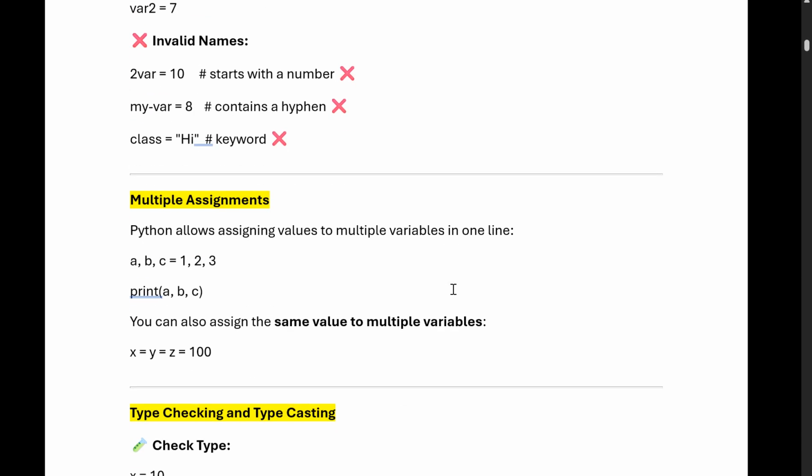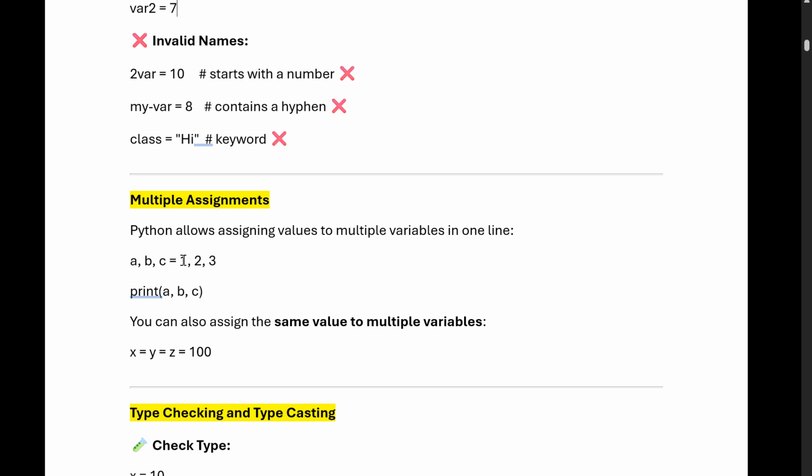Now coming to multiple assignments, how we assign multiple values to multiple variables. Python allows assigning values to multiple variables in one line. Suppose there are three variables a, b, c. We assign 1, 2, 3, and when we print a, b, c, it prints 1, 2, 3. Or you can assign the same value to multiple variables.